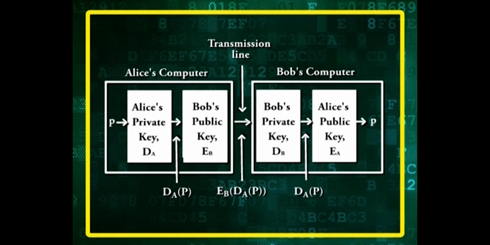Since Bob does not know what Alice's private key is, the only way Bob could have acquired a message encrypted by Alice is if she had sent it.